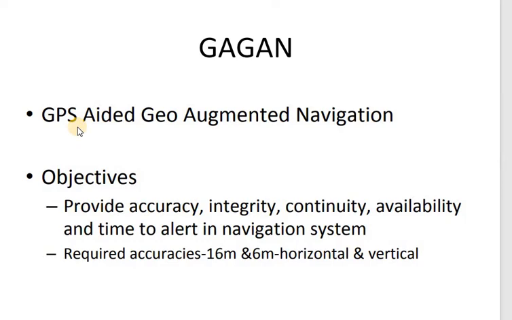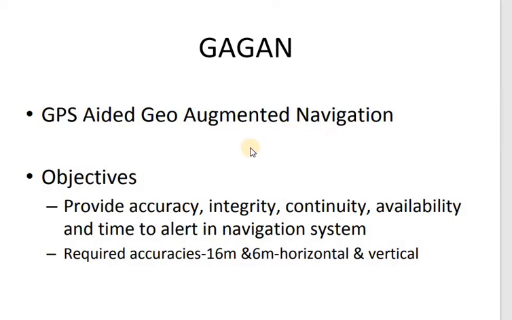The GPS signals that are coming from the satellites will be aided by using this second augmentation system, that is GAGAN. Geo is nothing but geostationary satellites. So your GPS signals will be aided by using geostationary satellites, and they will improve your overall navigation.